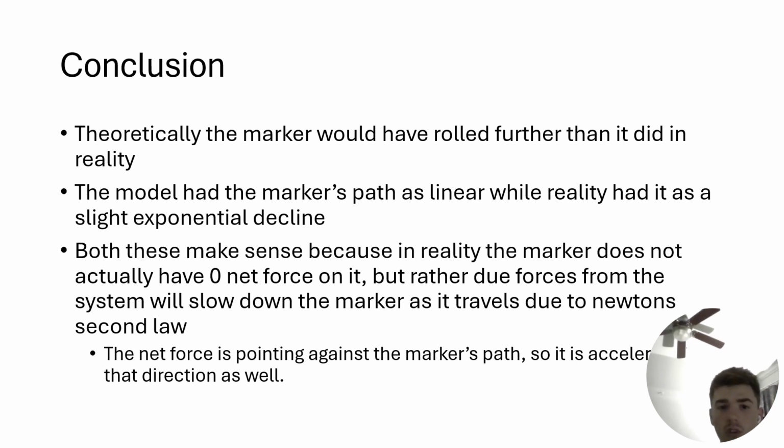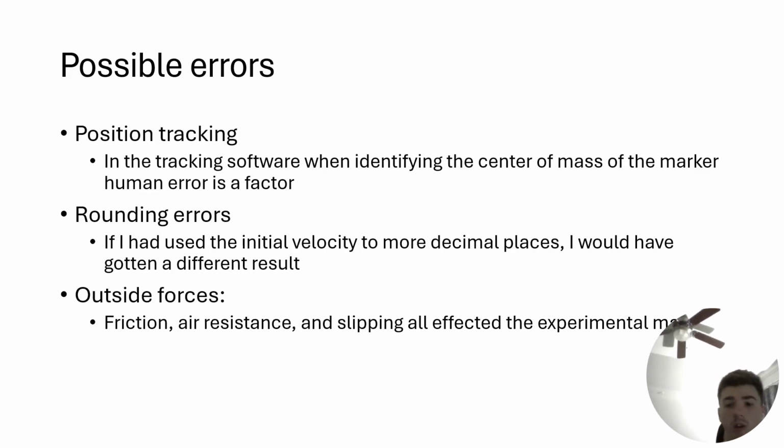Conclusion. Theoretically, the marker would have rolled further, but in reality, it did not. The reason it did not is because there was not zero net force on the marker. There were some net forces: there was the slipping, there was air resistance, and there was friction. Well, for position tracking, I didn't click on the center of mass perfectly every time. That's probably a good point. Rounding errors, I didn't use infinite decimals, and then outside forces, like I mentioned before, friction, air resistance, or slipping, all affected it.